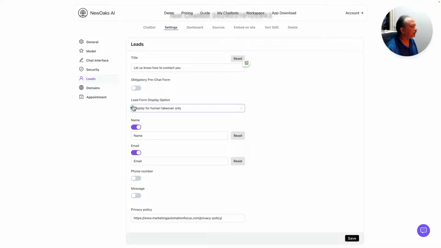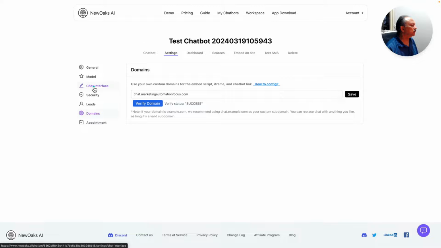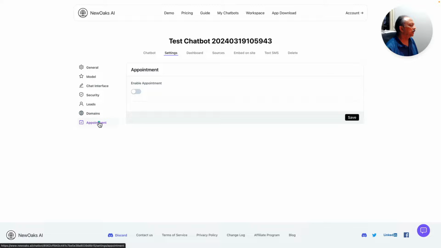I haven't tested that. And for domains, again, you can do a custom domain, and I have the custom domain set up and it's verified. And if you want to enable appointment-type conversation with your website visitors, customers and clients, then you will turn this on and click save. So there's quite a bit of customization, and it's really powerful to allow this many types of settings for each of your chatbots.